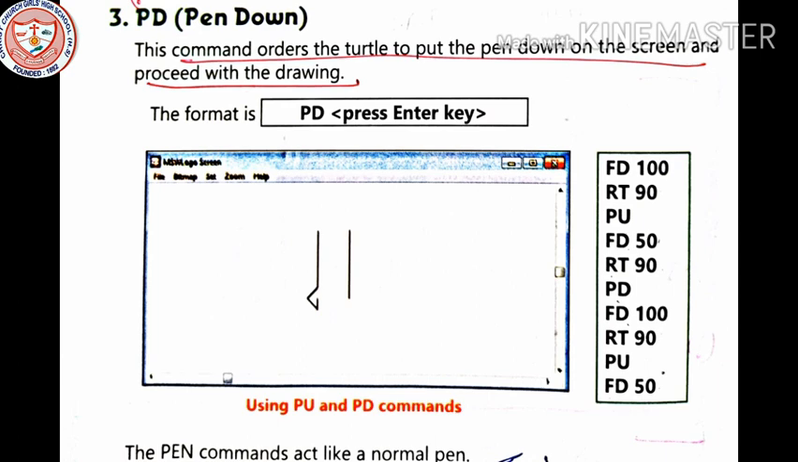Now you can see what we can make using the PU and PD commands. You can just practice these commands on your computer. Like FD 100 RT 90 PU, FD 50 RT 90 PD, FD 100 RT 90 PU, PD 50 FD 50, and this has been drawn. So the pen commands act like a normal pen.